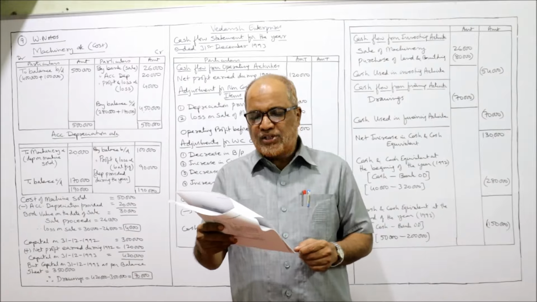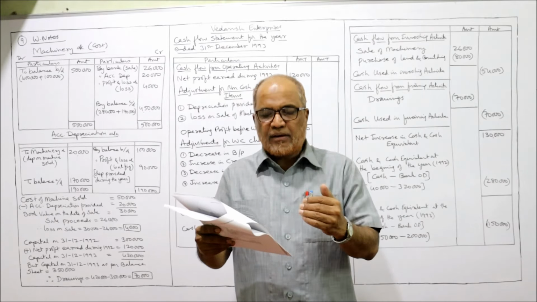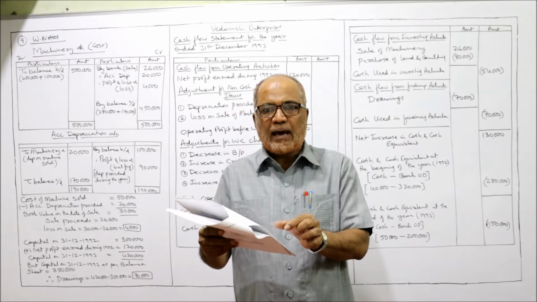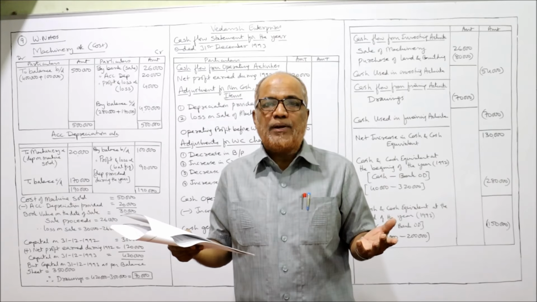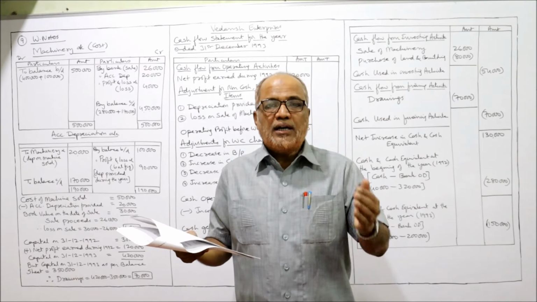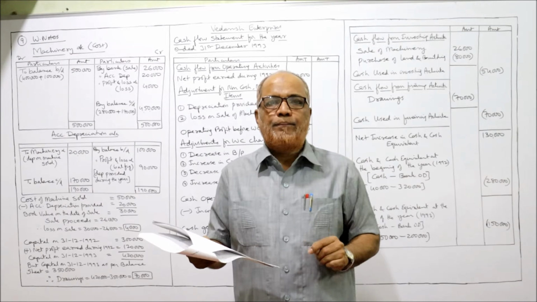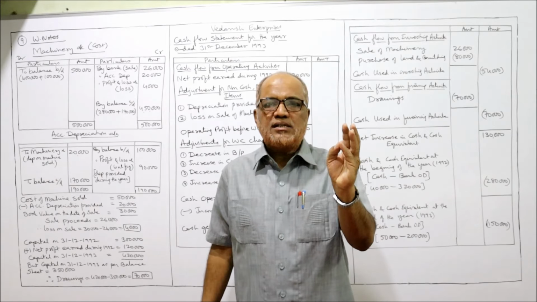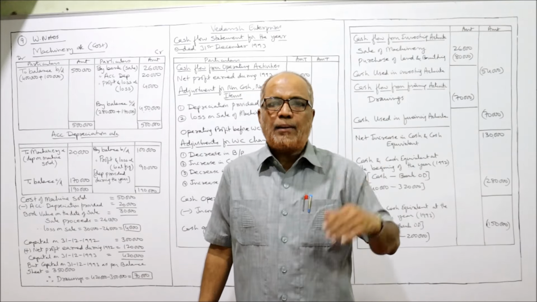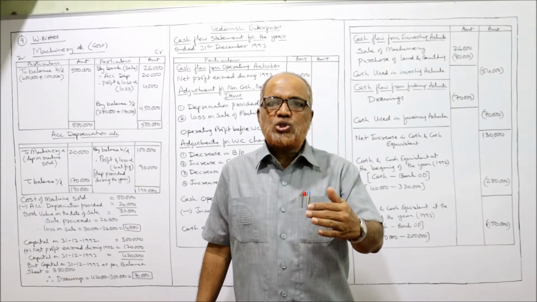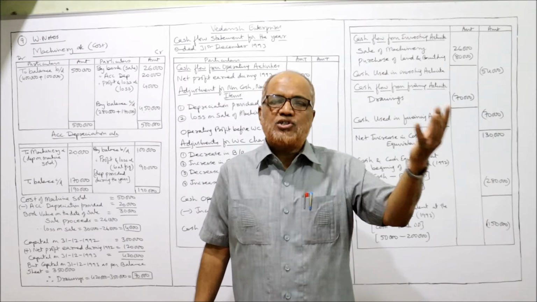Balance sheet as of 31st December. Liability side: capital, bank overdraft, bills payable, creditors. If you observe the liability side, we don't have any profit and loss account, and we don't have any reserves and surplus. That means every year the profit is adjusted in capital. In a sole trading concern or a partnership firm, the profit will be adjusted in capital, whereas in a joint stock company, a corporation, the profit will not be adjusted in capital.